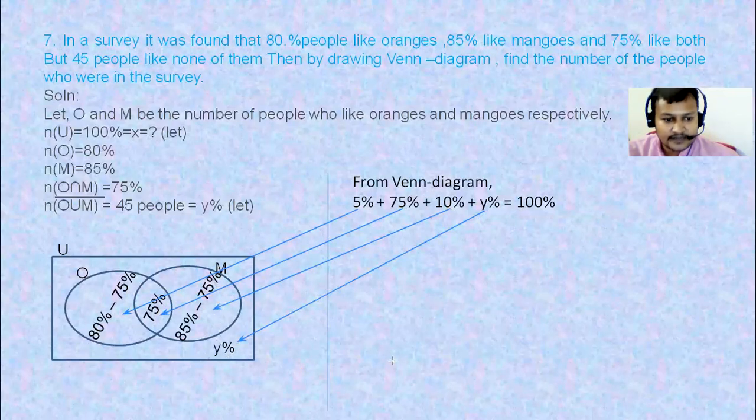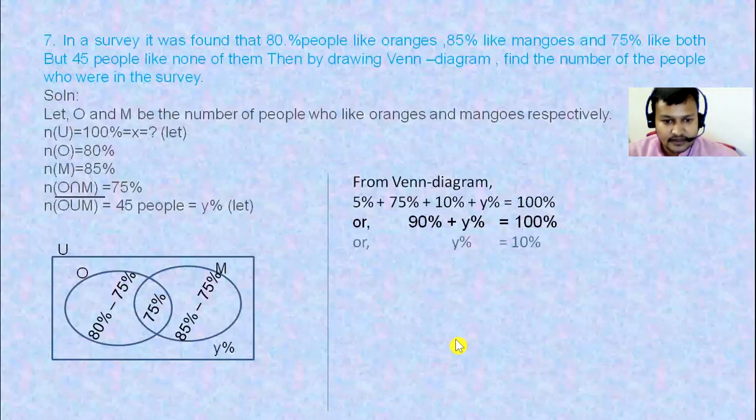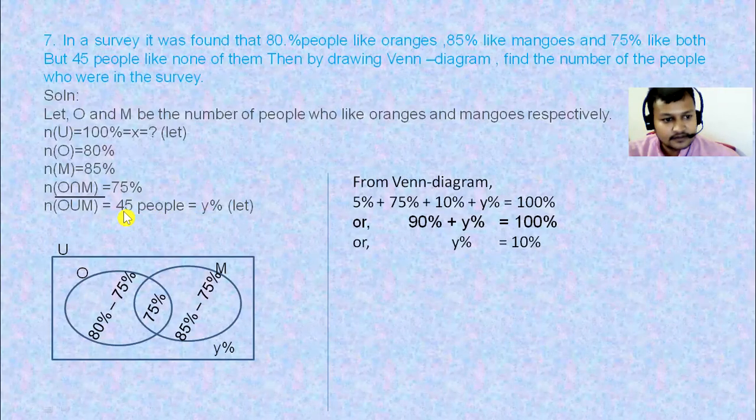And total is 100%. Now add these three values 5, 75 and 10. It is 90. 90 plus y% is equal to 100%. Then y is equal to 100 minus 90. That will be 10%. Now look at the given thing. Y% is equal to how many people? Y% is equal to 45 people. That means y% is a percentage of the total.